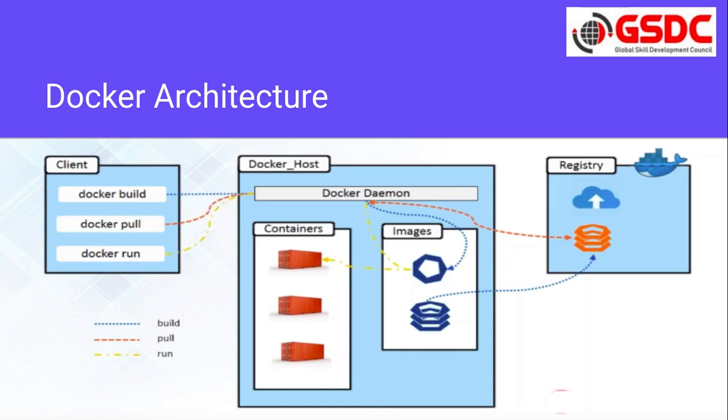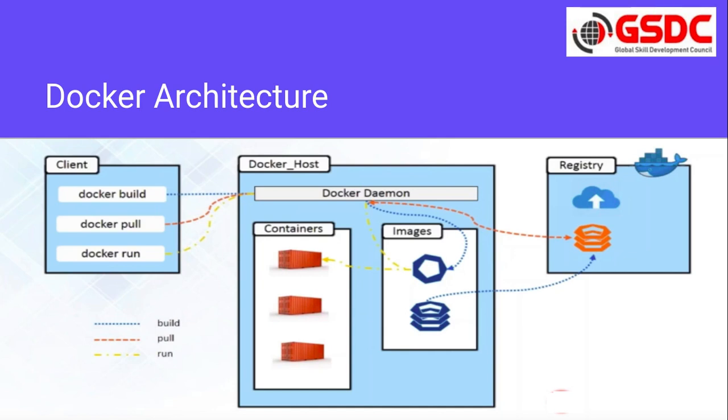Now when we want to create an image, we can use the command docker build. If we use the docker build command, it will call the server, and on the server machine we can build the image. Once the image is built, we can use the docker push command and push that image onto the registry.